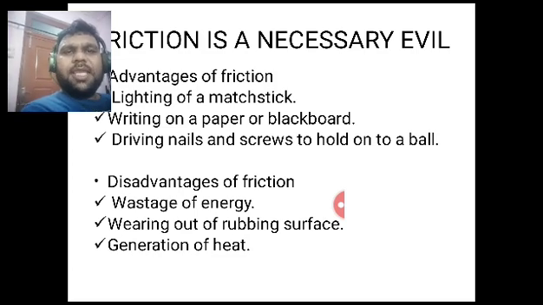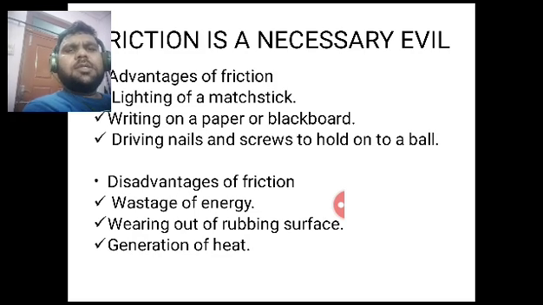Now we will talk about disadvantages of friction. We have been talking about advantages, but we know friction is a necessary evil. It has both sides, pros and cons. We have talked about the advantages of friction, now we will talk about its disadvantages.